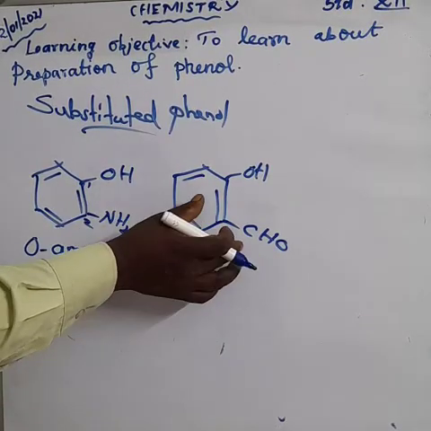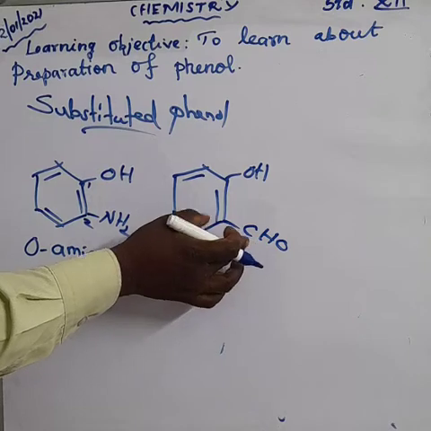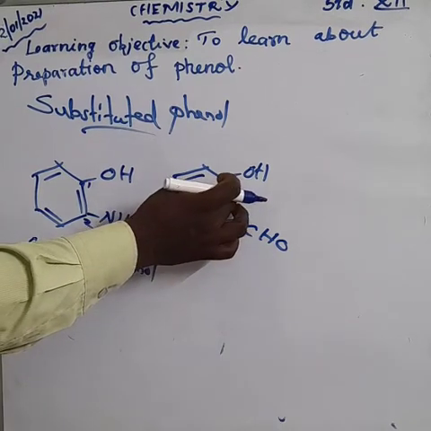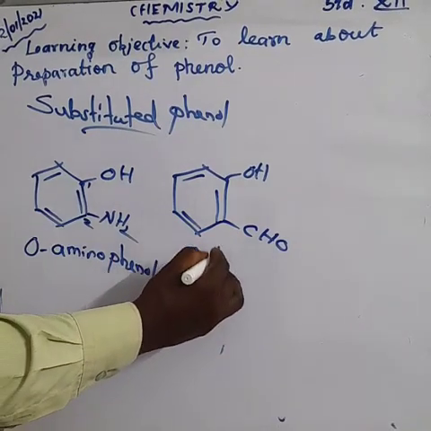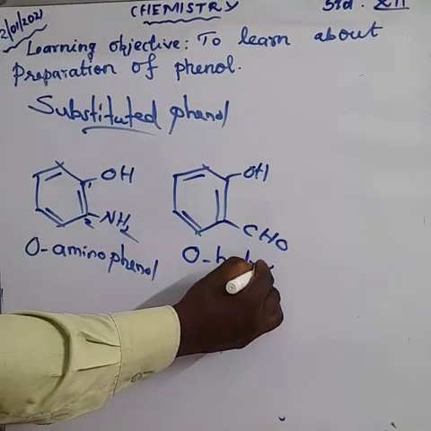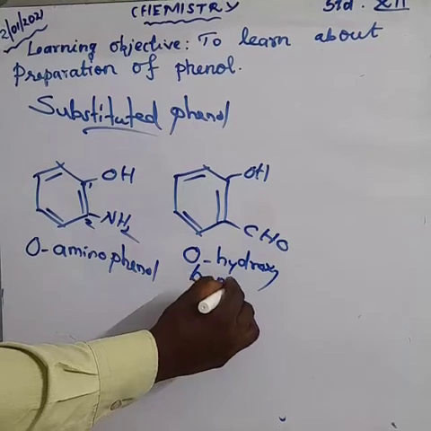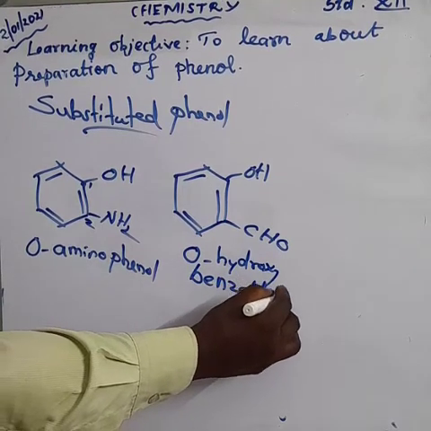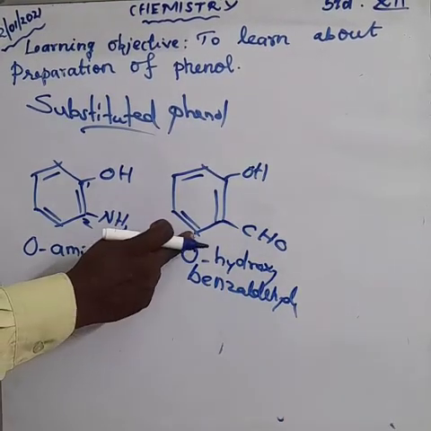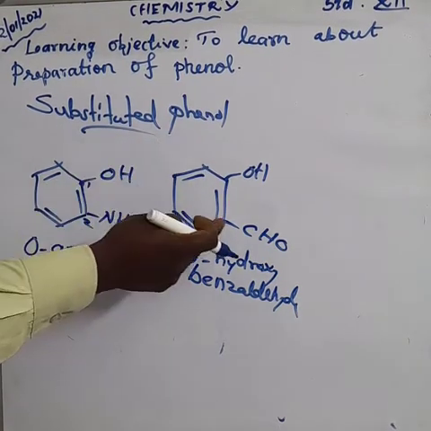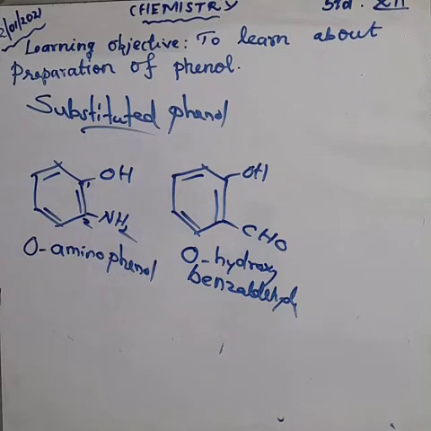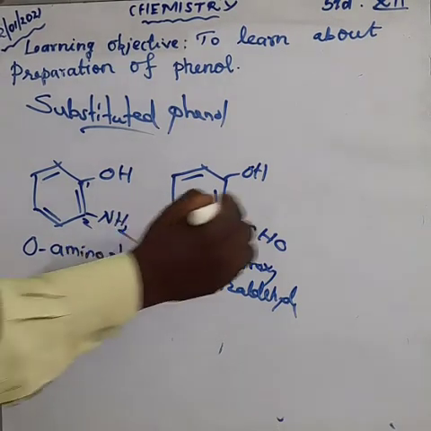So the name of the compound is benzaldehyde. The benzaldehyde here has an OH group in the ortho position, so the name is called ortho-hydroxybenzaldehyde. Like that, here meta-hydroxybenzaldehyde, and opposite is para-hydroxybenzaldehyde. Okay.